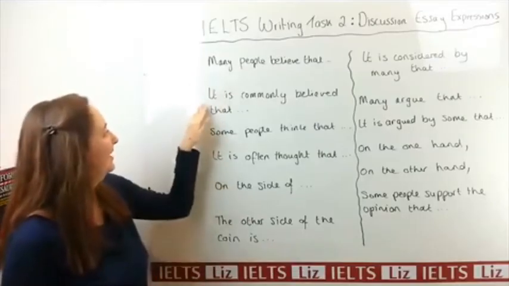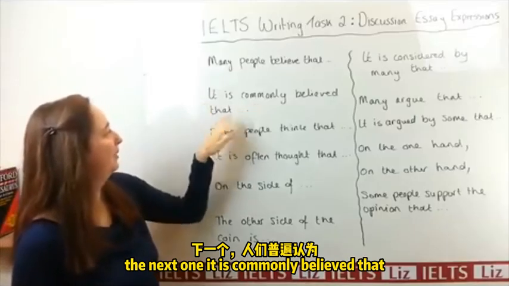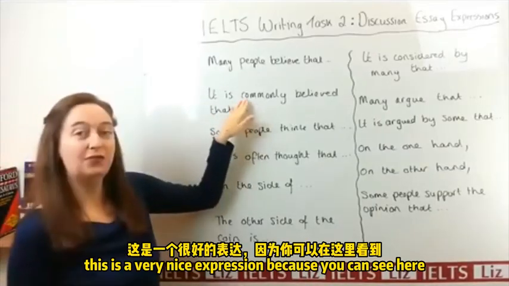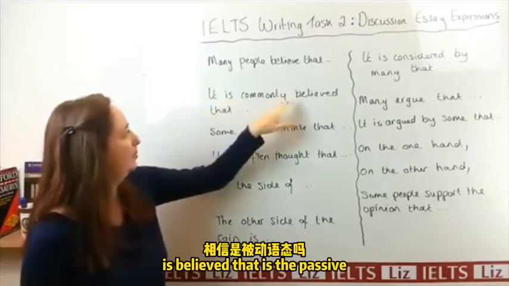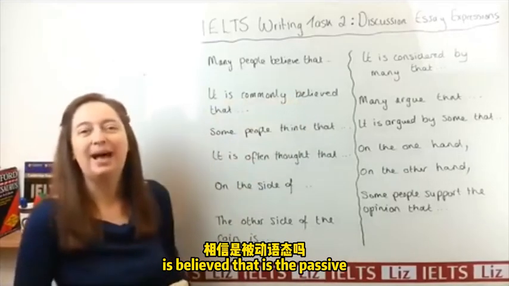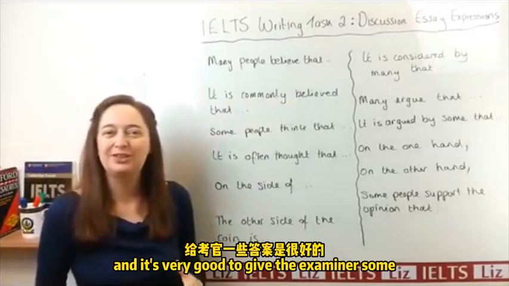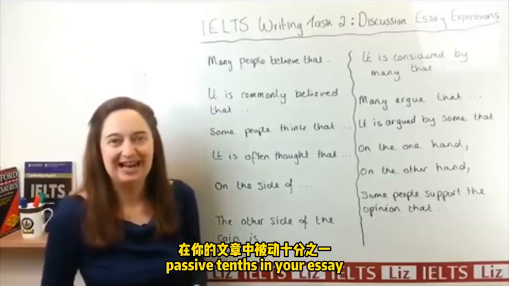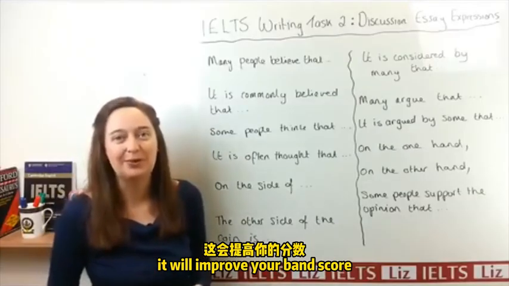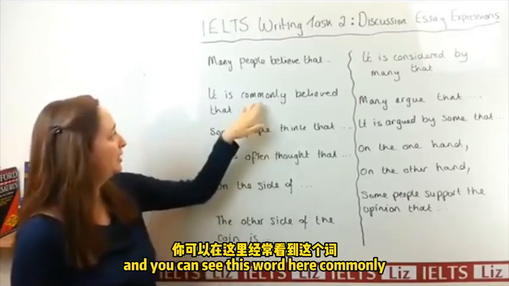The next one, it is commonly believed that. This is a very nice expression because you can see here, is believed, that is the passive. And it's very good to give the examiner some passive tense in your essay. It will improve your band score. And you can see this word here, commonly.